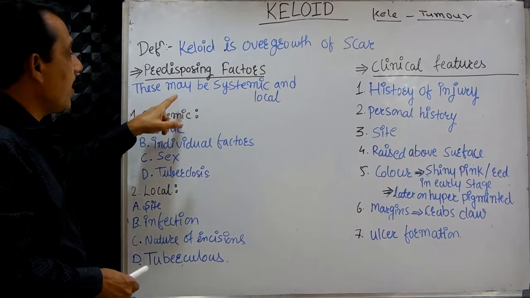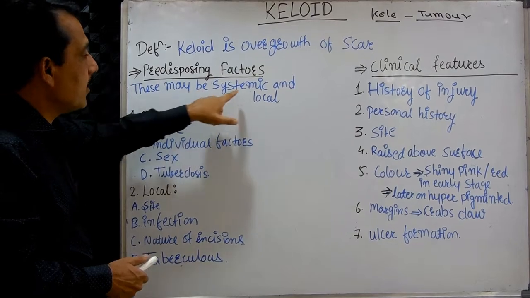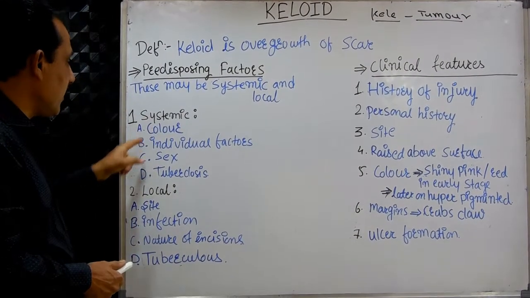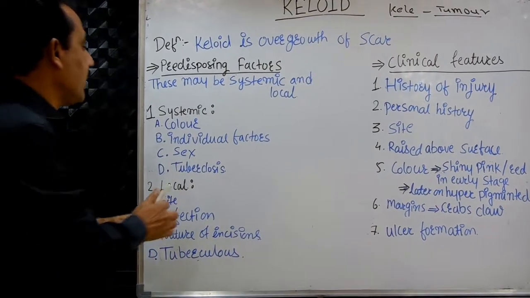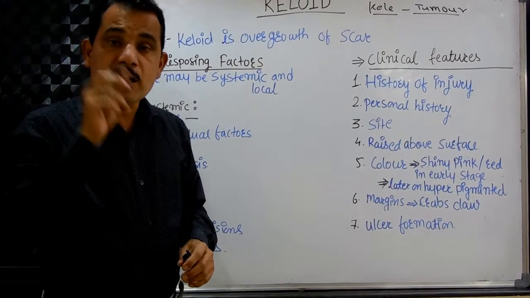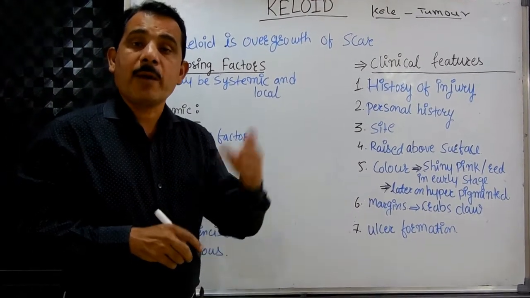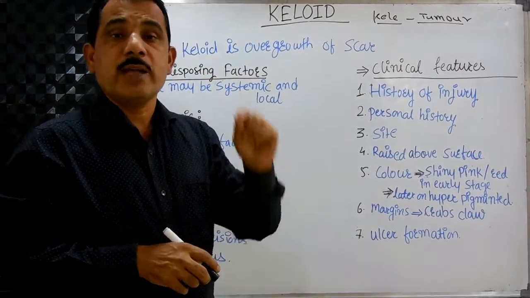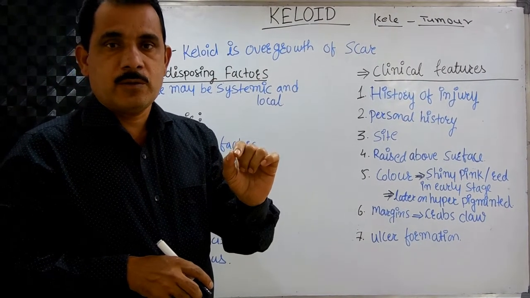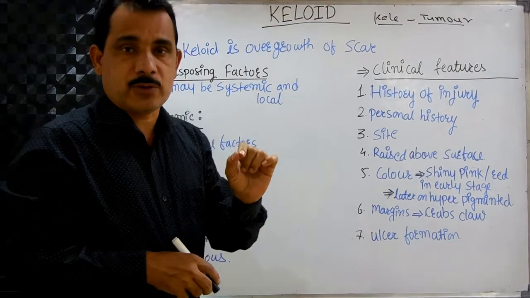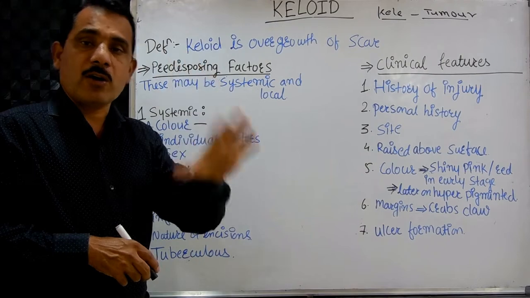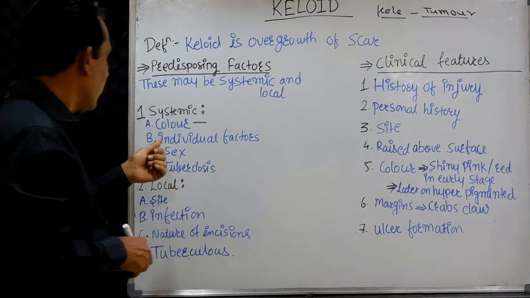The systemic factor is color. The keloid is common in colored people, more common in black people, in Negroes, than in white people. It rarely occurs in white-skinned people.